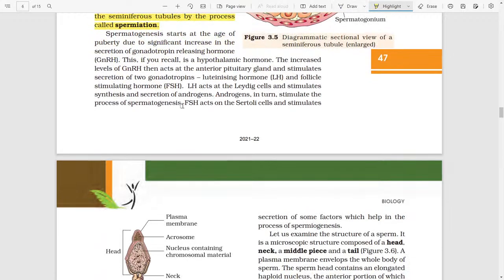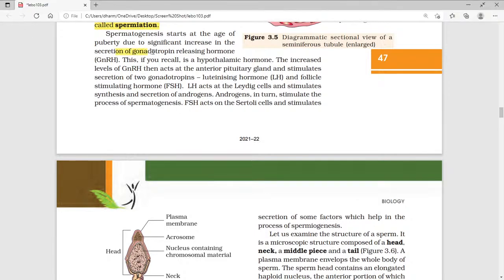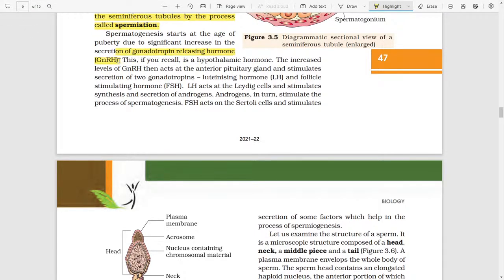Spermatogenesis starts at the age of puberty due to a significant increase in the secretion of gonadotropin-releasing hormone (GnRH). This, if you recall, is a hypothalamic hormone. The increased level of GnRH then acts at the anterior pituitary gland and stimulates the secretion of two gonadotropins, luteinizing hormone (LH) and the follicle stimulating hormone (FSH).